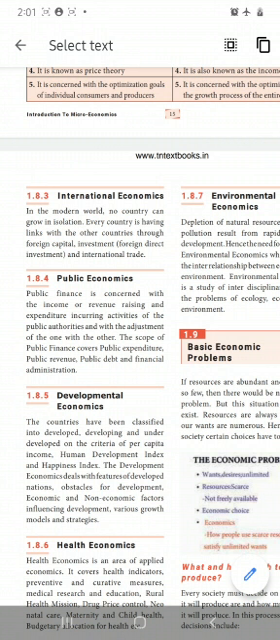The scope of public finance covers public expenditure, public revenue, public debt, and financial administration. These are all the things you will learn in your 12th standard.